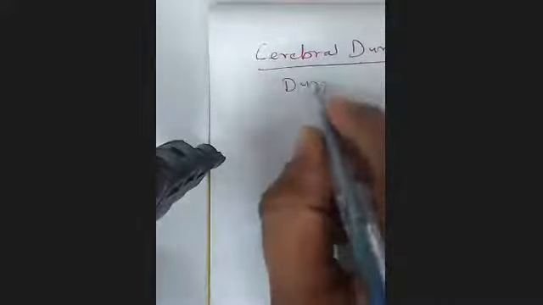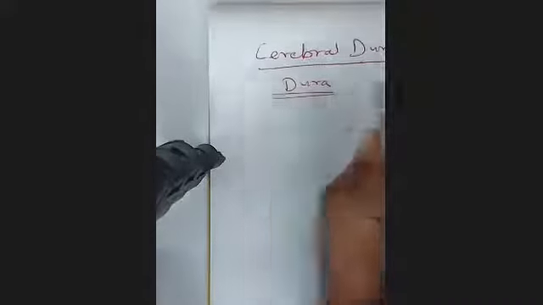So, welcome everyone for today's session on cerebral dura mater. The word dura comes from the word durable. So it is the outermost, thickest, and toughest membrane of the brain, and that's why it is called dura mater. Now, the dura mater of the cerebrum is divided into two layers.